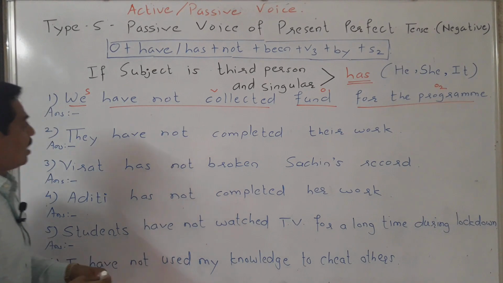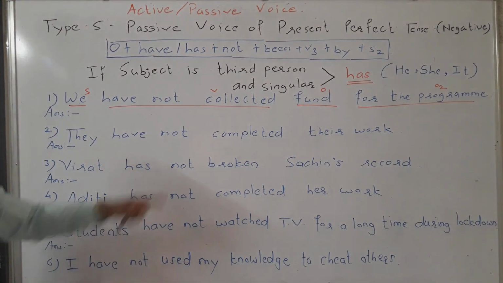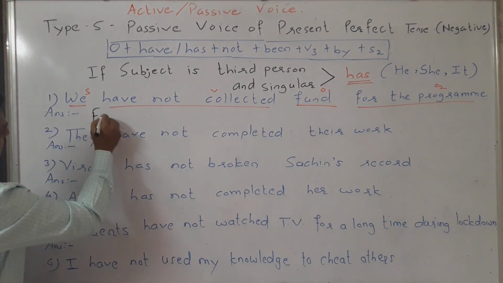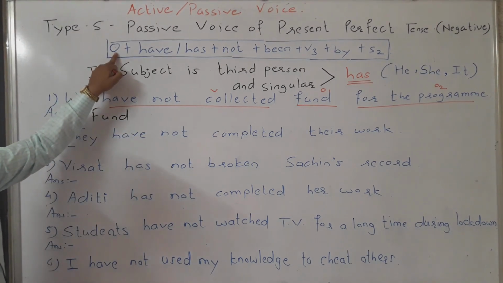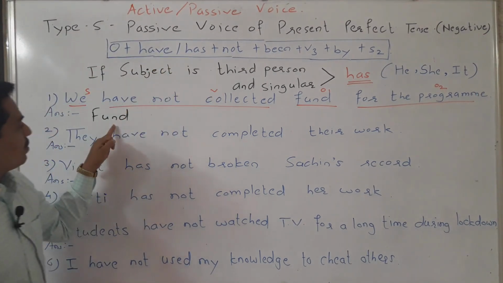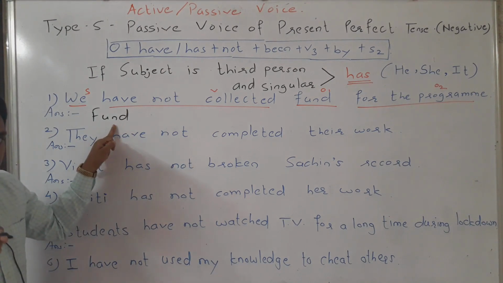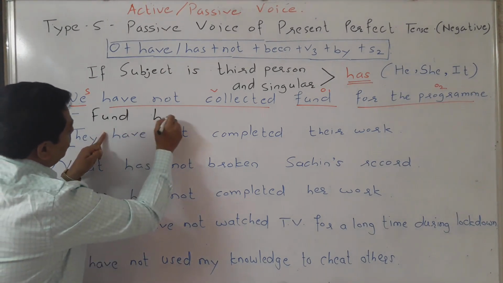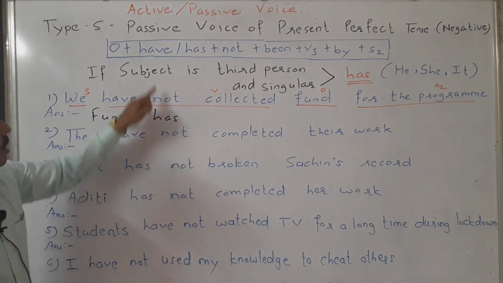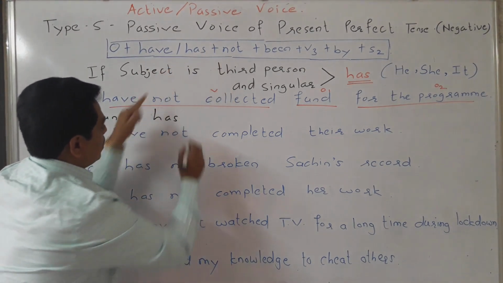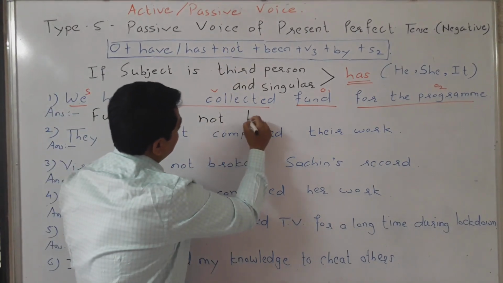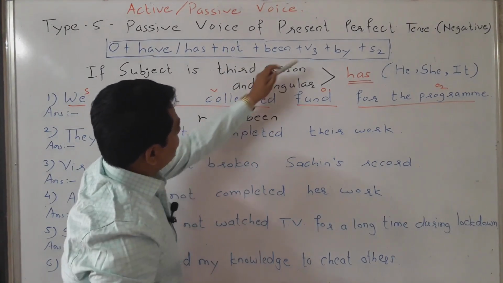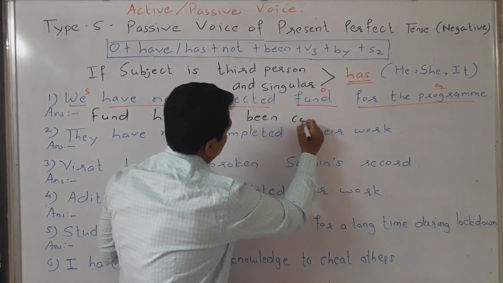Now we will write the answer. Which is the object? Fund. After object, either have or has. Fund is third person and singular, so we will write has. Fund has, plus not, plus been, plus V3.